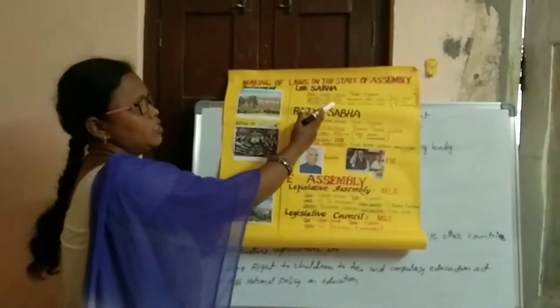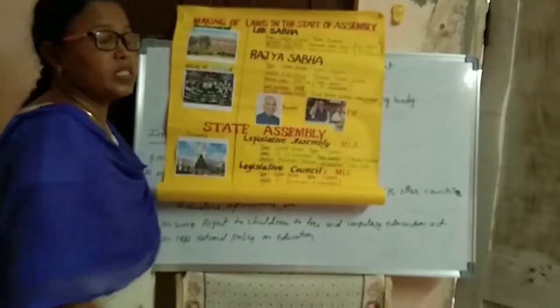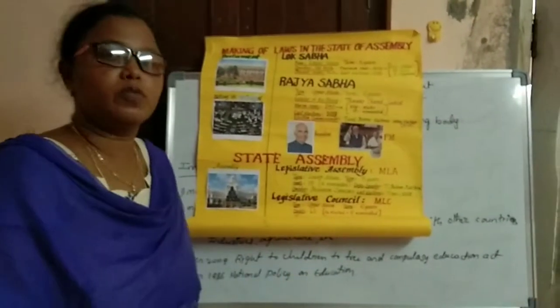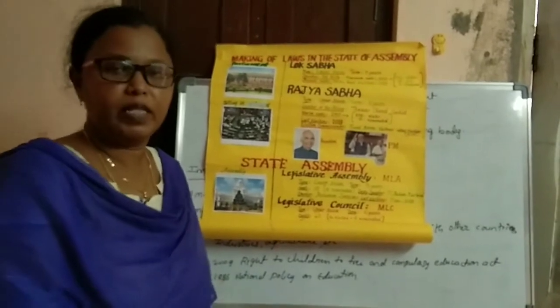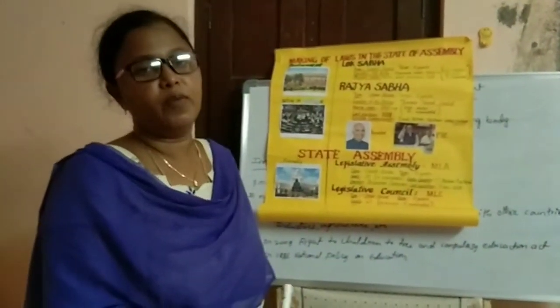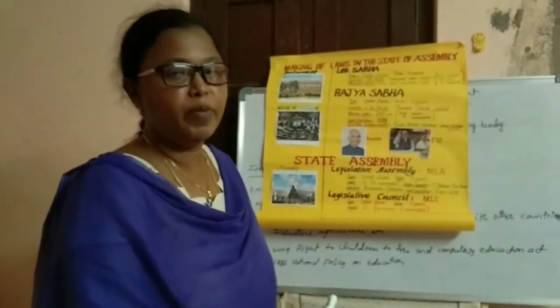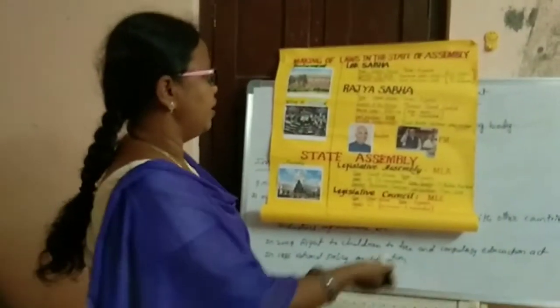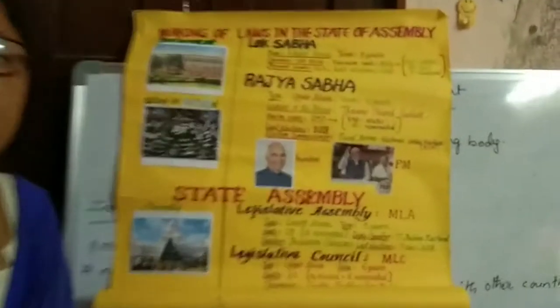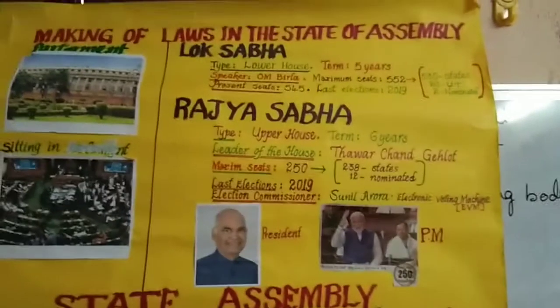Lok Sabha Speaker is Om Birla, and Lok Sabha has 552 seats. Among the 552 seats, 530 members are elected from the states, 20 members are elected from the union territories, and 2 members are nominated by the President. Present Lok Sabha seats are 545. Last elections were held in 2019.